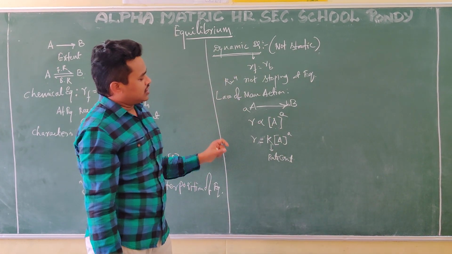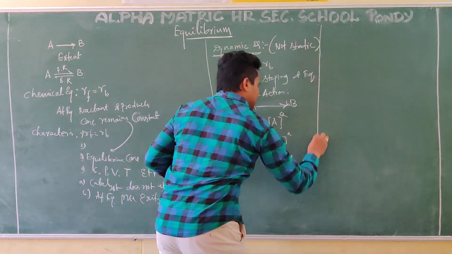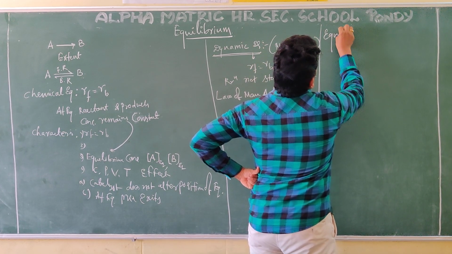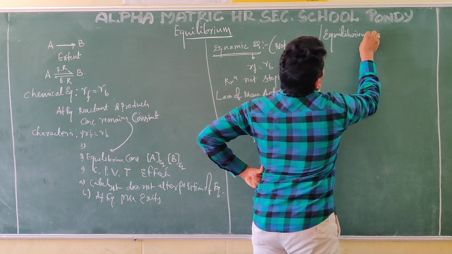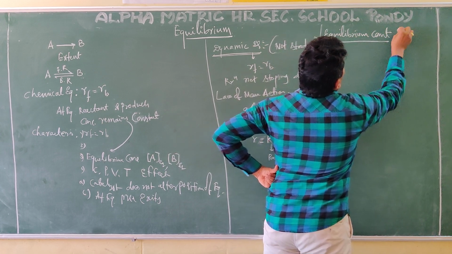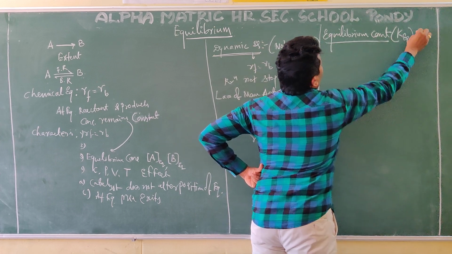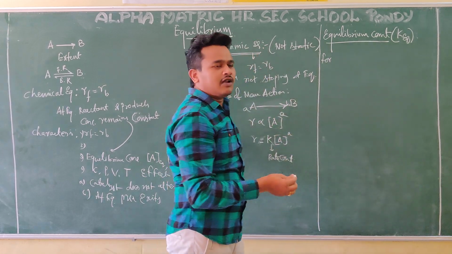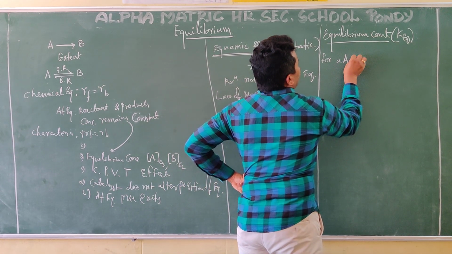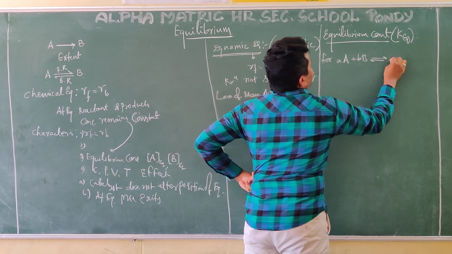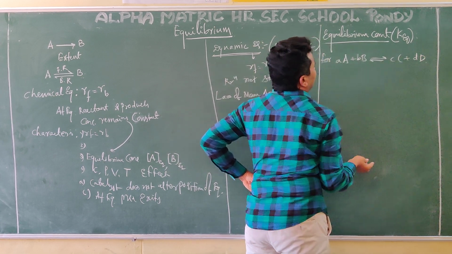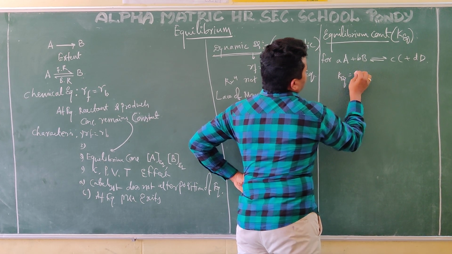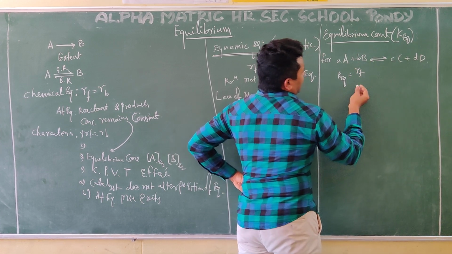By using this rate constant and the law of mass action, I am going to derive the equilibrium constant, which you denote with Keq. Generally I will use this reaction throughout the chapter: aA plus bB gives cC plus dD. For this reaction, K equilibrium means the rate of